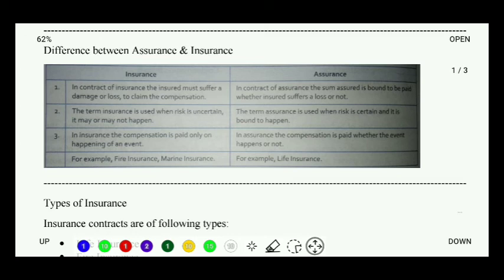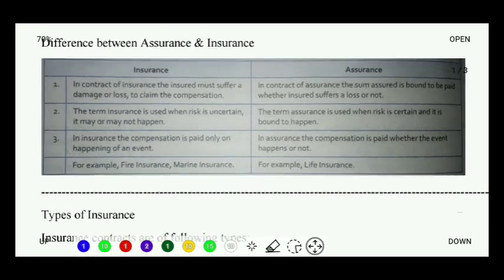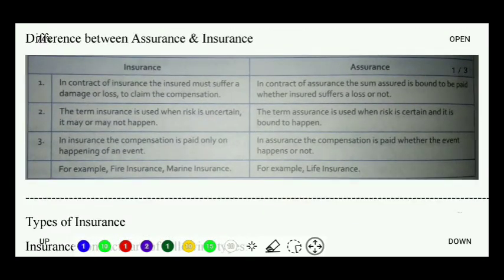What are those? To understand that, you can see a difference chart presented in front of you, where 3 points are stated which will explain the proper differences between assurance and insurance. The first column states the points related to insurance, and the second part is related to the points of assurance. So let us read and understand.